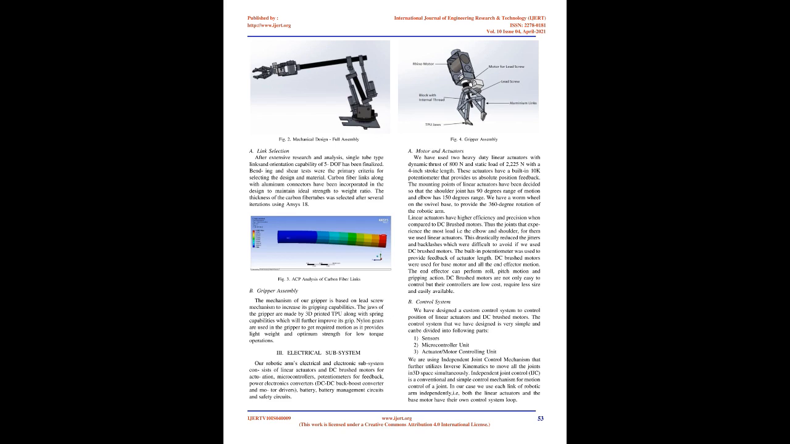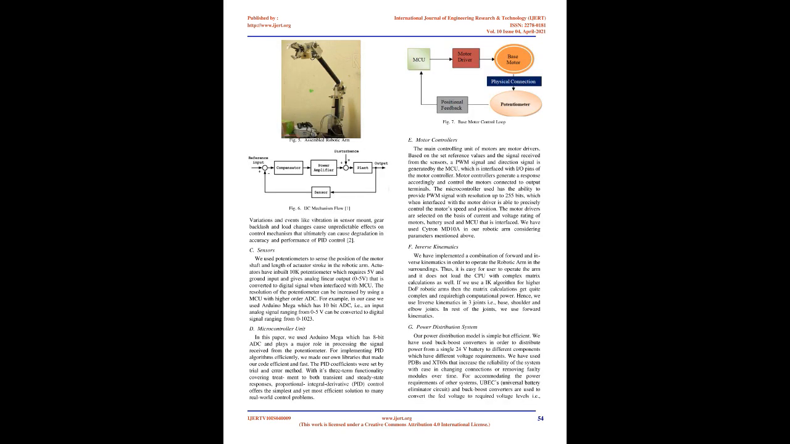B. Control System: 1. Sensors. 2. Microcontroller Unit. 3. Actuator/motor controlling unit. We have designed a custom control system to control the position of linear actuators and DC brushed motors. The control system that we have designed is very simple and can be divided into the following parts. We are using an independent joint control mechanism that further utilizes inverse kinematics to move all the joints in 3D space